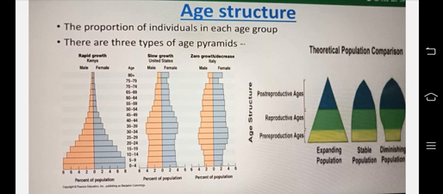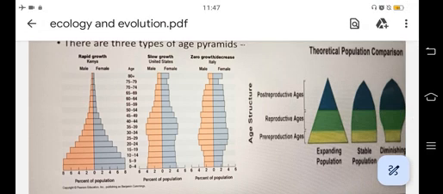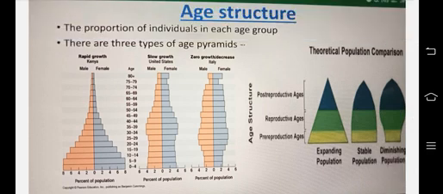So in a theoretical population comparison, we could see pre-reproductive ages, reproductive ages, post-reproductive ages: expanding population, stable population, diminishing population.